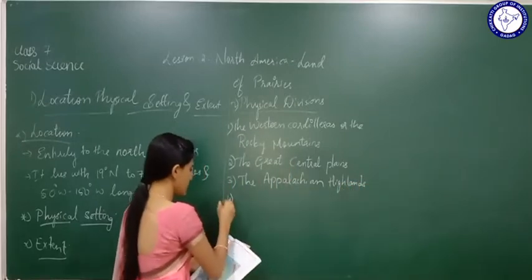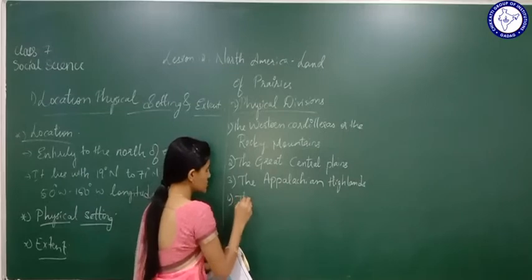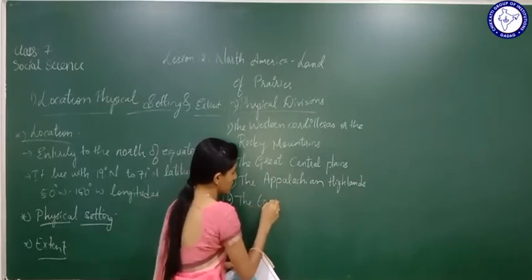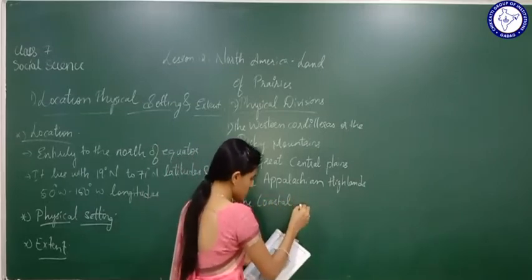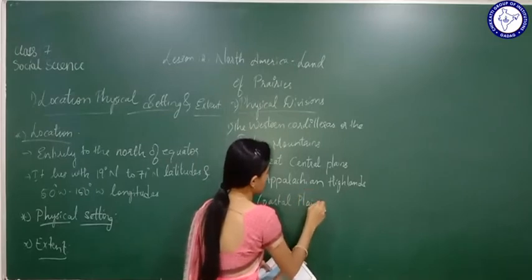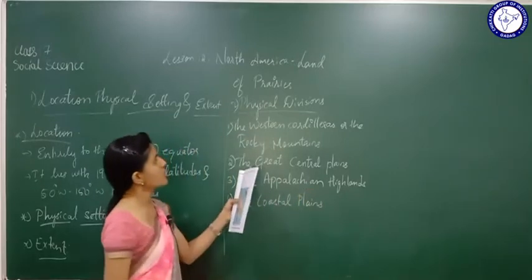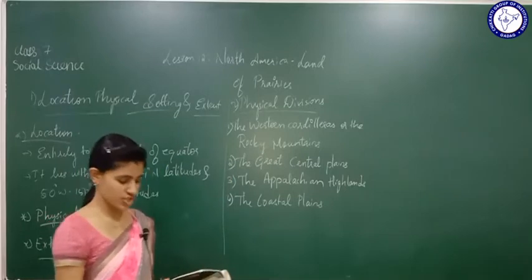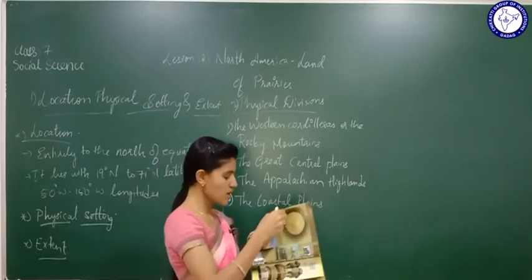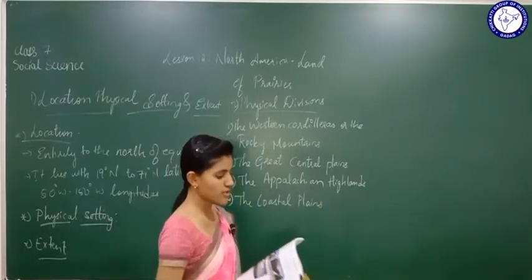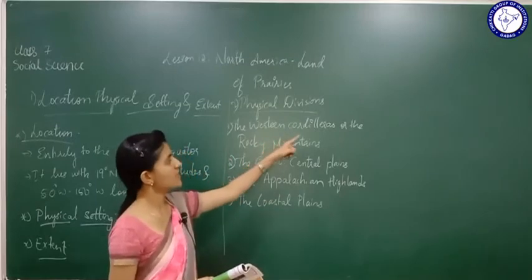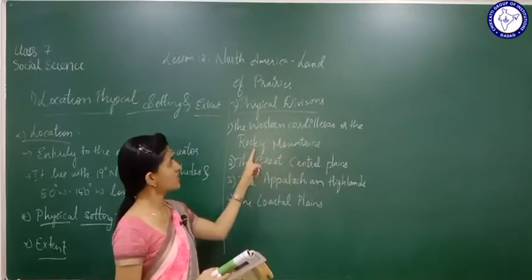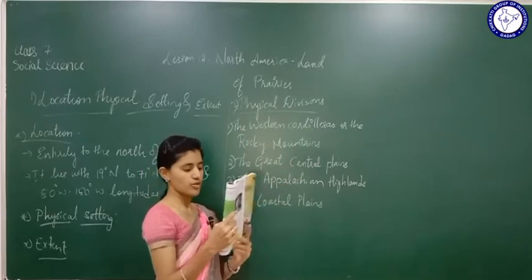And then the fourth one is the Coastal Plains. These are the 4 physical divisions. Now, let us first study about the Western Cordilleras, or we can also call that the Rocky Mountains.